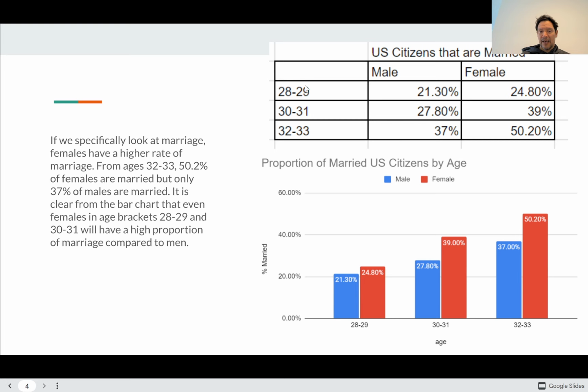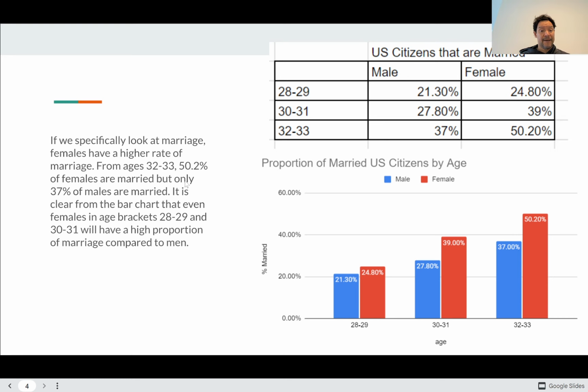I think I kind of like the age breakdown across instead. I'd probably group by gender, but we'll take a look at it. But this should be how the data looks. So if you did the data right, fine. I didn't really look at what this says, but females have higher rate of marriage. So you should say, for each age bracket, females have the higher